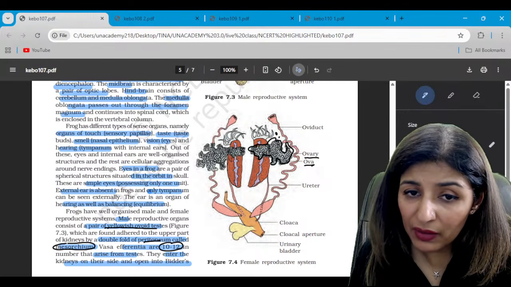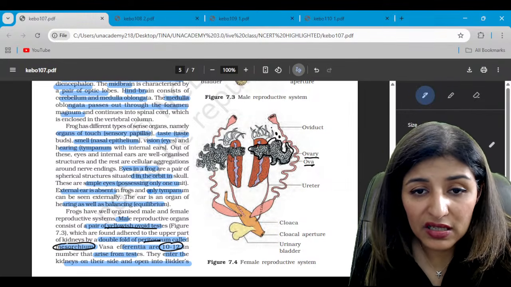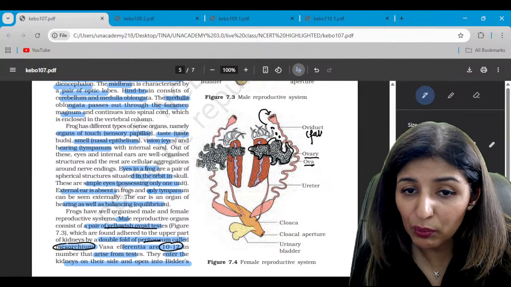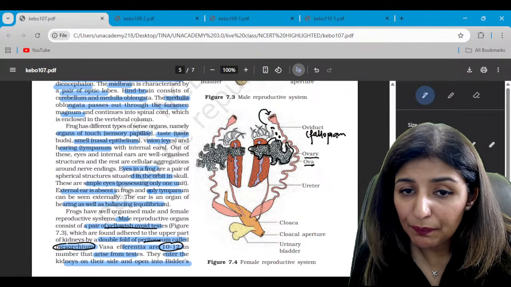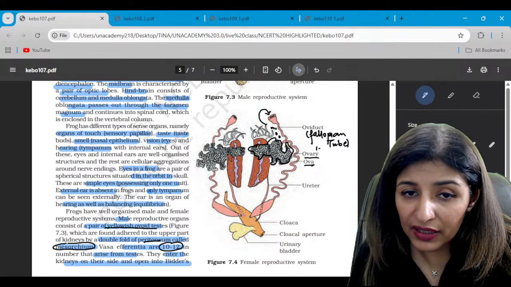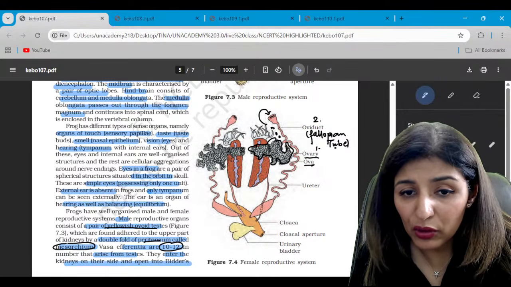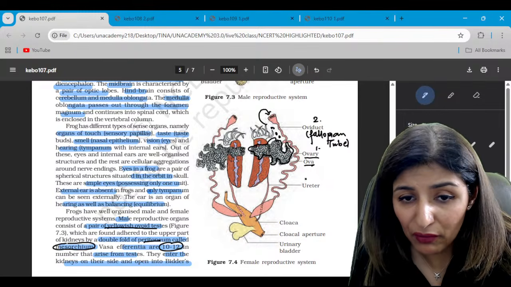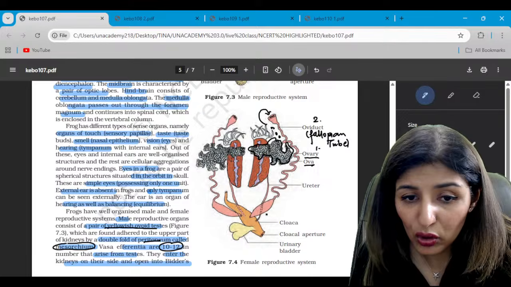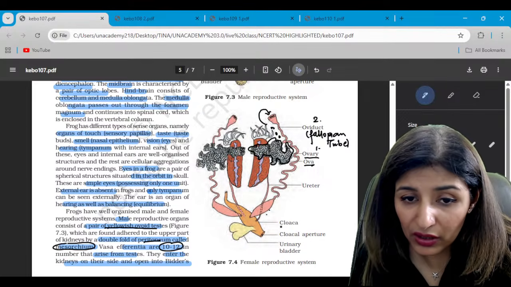So ova will be released in the coelomic area, and from there the oviduct, that is the fallopian tube, is going to pick up the ova, right? Through the fallopian tube. So first is the ovary, then in the coelom, it goes into the fallopian tube. From the fallopian tube, it will be passed out through the cloaca.